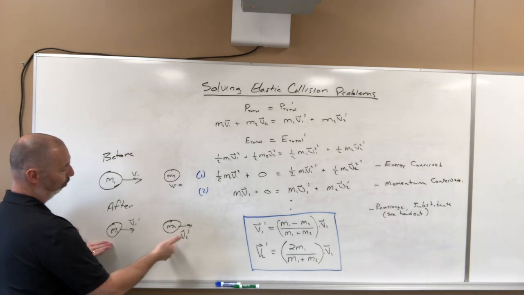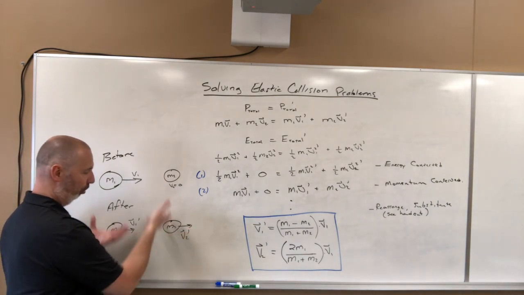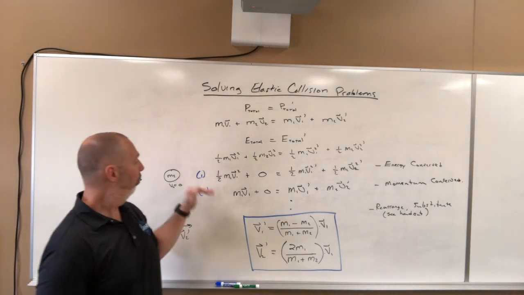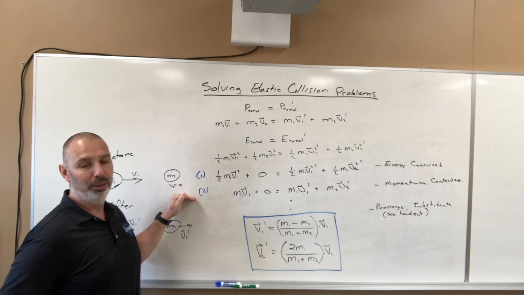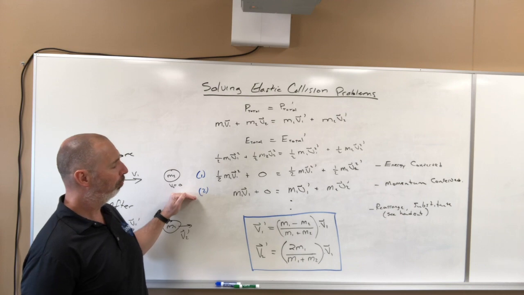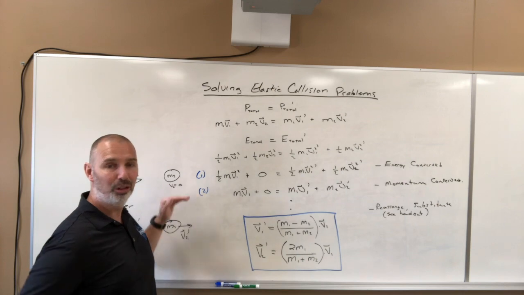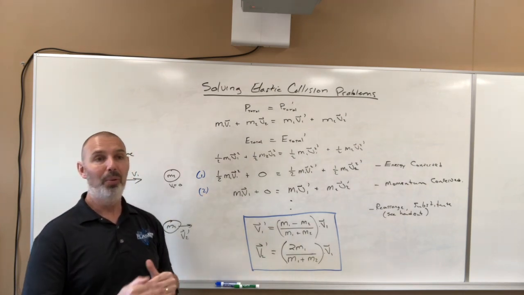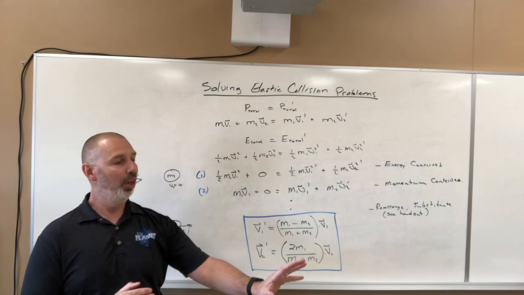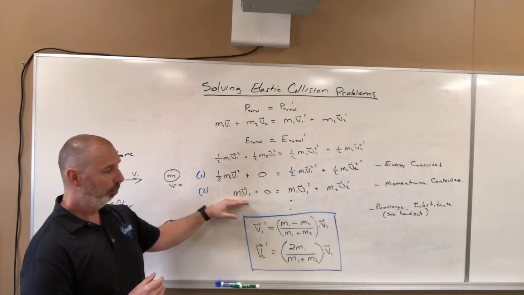We have m1 moving, we have m2 moving. Again, we don't know the directions, so this is just for this particular setup here. They could be moving in opposite directions, we don't know that. Now, with these two formulas, which I've labeled Formula 1 and Formula 2, on the handout that I'm going to give you, you'll see that we're going to simplify them a little bit, rearrange them, and then substitute one into the other. Hopefully you can read the handout and make sense of it, but it is simply rearranging and substituting.